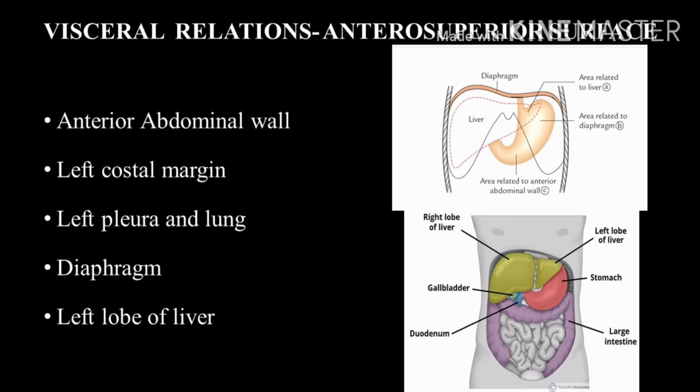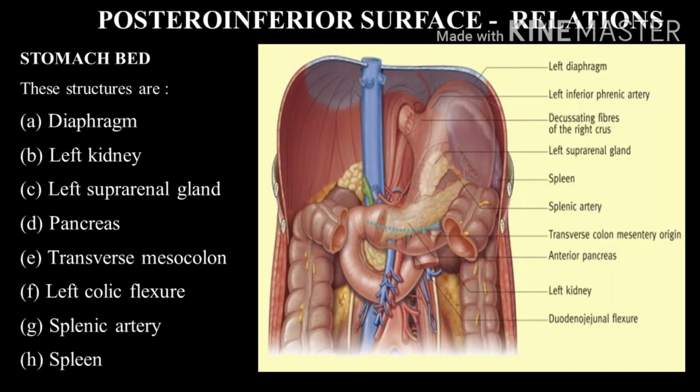The left half of the anterior superior surface is related to the diaphragm and rib cage. The lower part of this surface is related to the anterior abdominal wall.